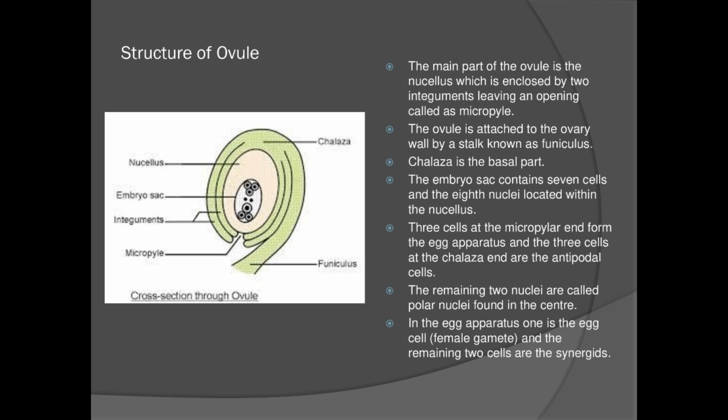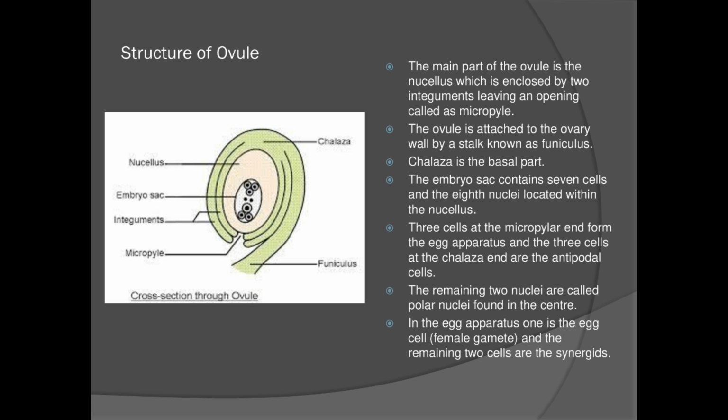So, we have seen structure of pollen grain where you had 2 male gametes. Then here structure of ovule, this is the female reproductive part. Here you have 1 female gamete.